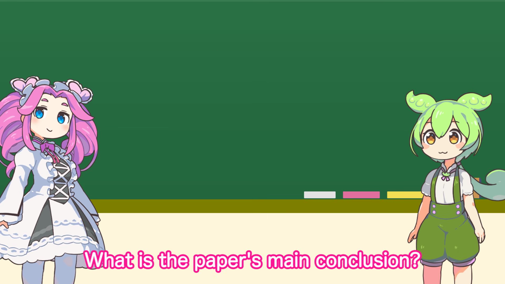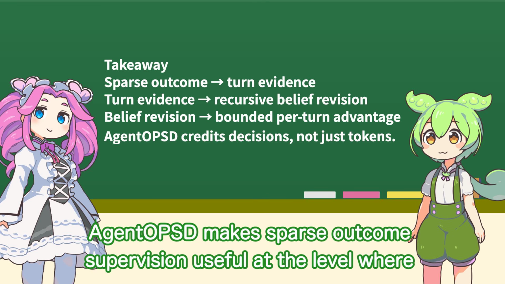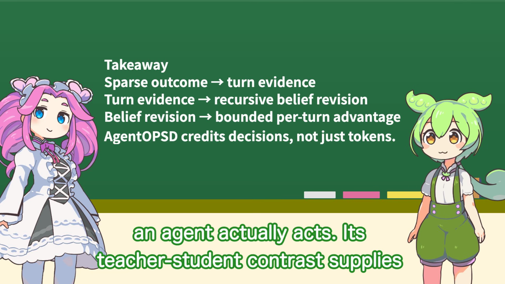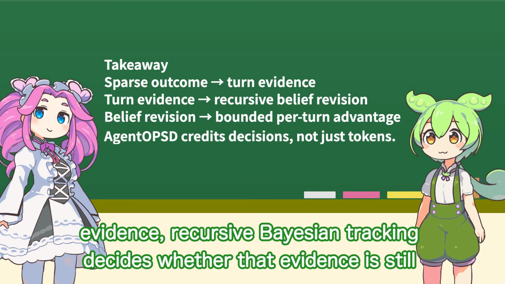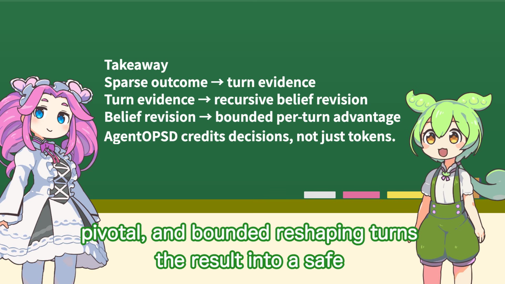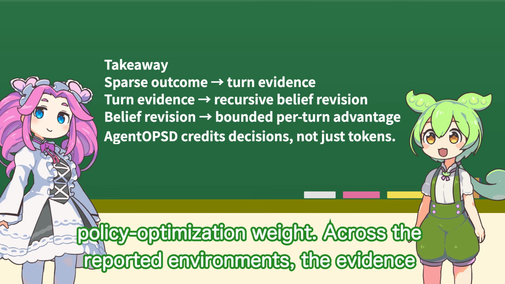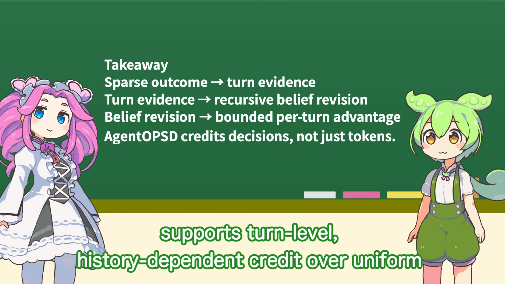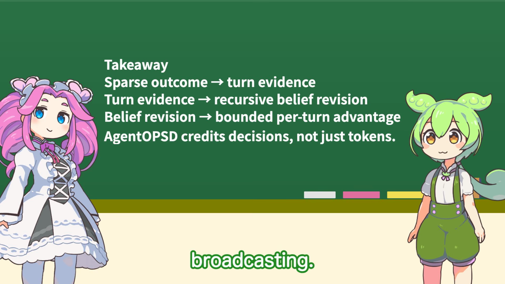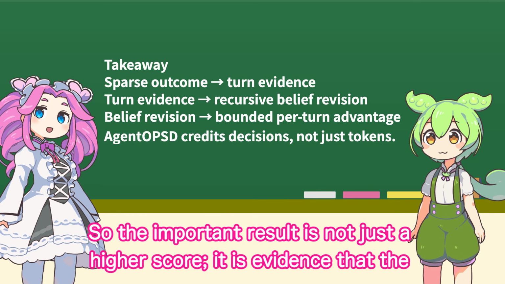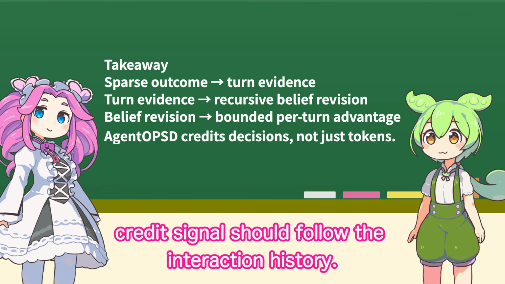What is the paper's main conclusion? AgentOPSD makes sparse outcome supervision useful at the level where an agent actually acts. Its teacher-student contrast supplies evidence. Recursive Bayesian tracking decides whether that evidence is still pivotal. Bounded reshaping turns the result into a safe policy optimization weight. Across the reported environments, the evidence supports turn-level, history-dependent credit over uniform broadcasting. So the important result is not just a higher score, it is evidence that the credit signal should follow the interaction history. Exactly.